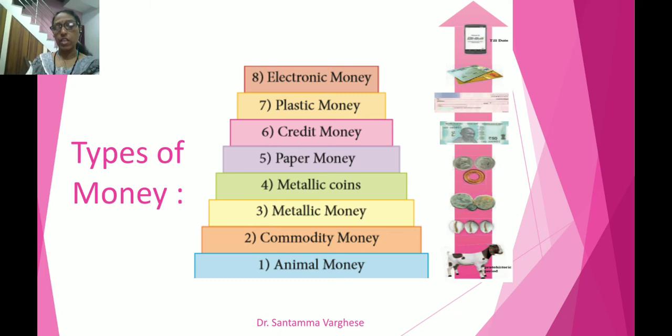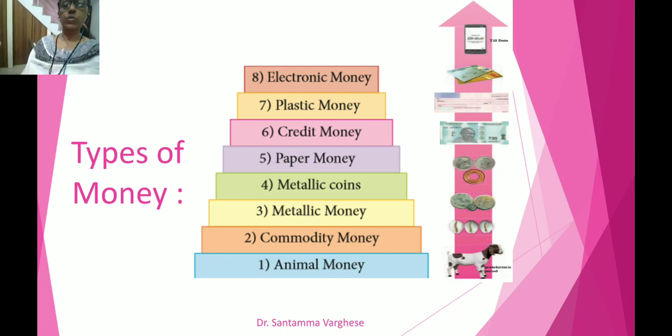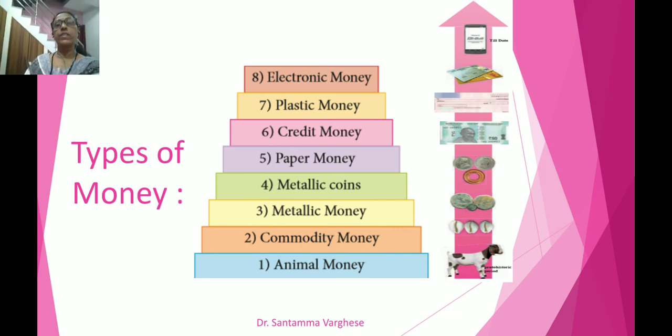Next it is electronic money, e-money, monetary value that is stored and transferred electronically through a variety of means like mobile phones, smartphones, tablets and all these things we use to transact money. So these are the 8 types of money which we discussed.